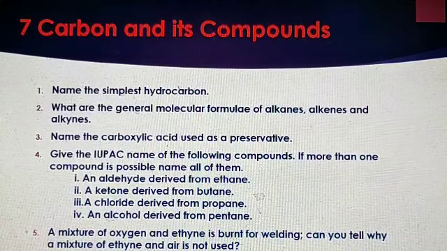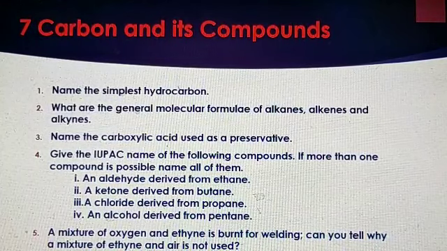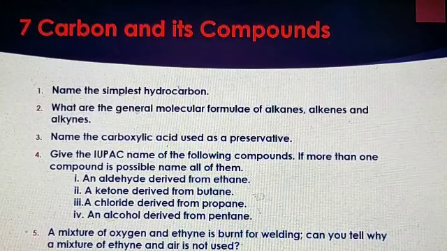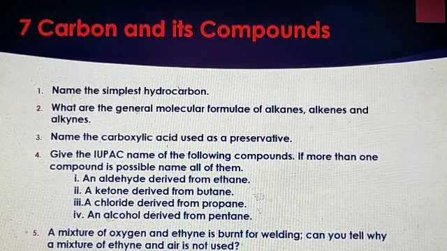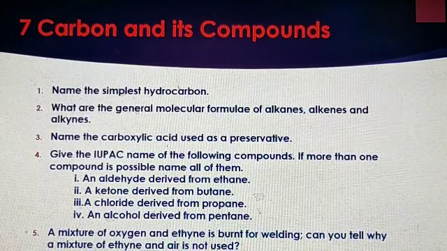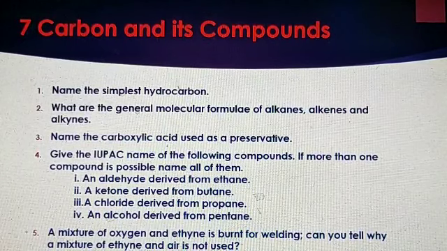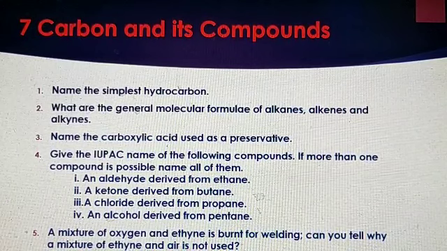Give the IUPAC name of the following compounds. If more than one compound is possible, name all of them. First one is an aldehyde derived from ethane. Next one a ketone derived from butane. Next one a chloride derived from propane. Next one an alcohol derived from pentane.